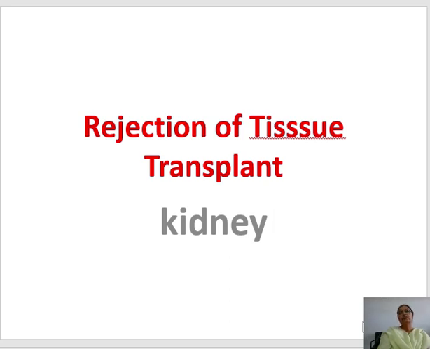In the second lecture, I taught about the hypersensitivity reactions, type 1 to type 4. The type 1 reaction, the prototype is the allergic reaction, anaphylaxis and bronchial asthma. Type 2 reaction, again 3 types: antibody dependent cellular cytotoxicity, that is ADCC, then complement mediated, and then antibody mediated cellular dysfunction. Examples of type 2 hypersensitivity are diseases like Hashimoto's, myasthenia gravis, erythroblastosis fetalis, hemolytic disease of the newborn, etc.